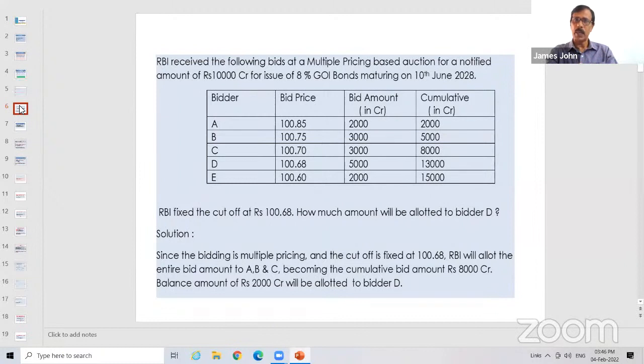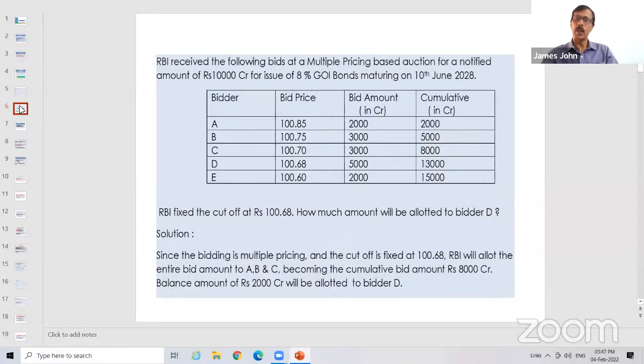Bidder A has bid 100.85, and the bid amount is 2,000 crore. That means for this Government of India bond, the face value is 100 rupees, and bidder A says, I will pay 100.85. Fine, because it may have been issued some time back, so some accrued interest may be there, or the rate of interest may be much more than the market rate. That may be the reason they have bid above 100 rupees.